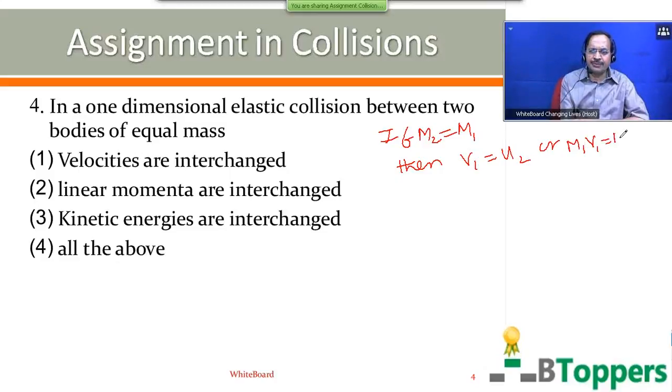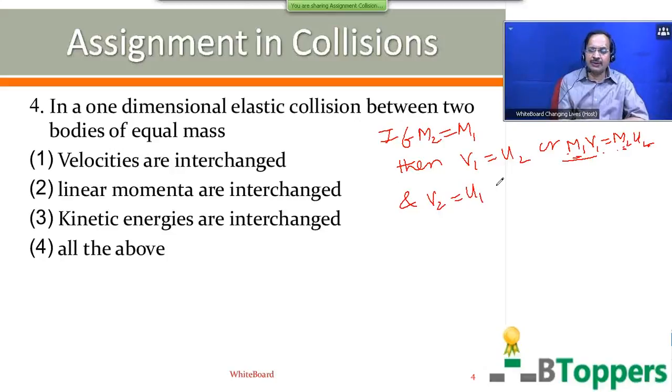Or you can also write M1 V1 equal to M2 U2. That means final momentum of M1 is equal to initial momentum of M2, because M1 and M2 are equal. And V2 equal to U1 because the velocities are exchanged after the collision.